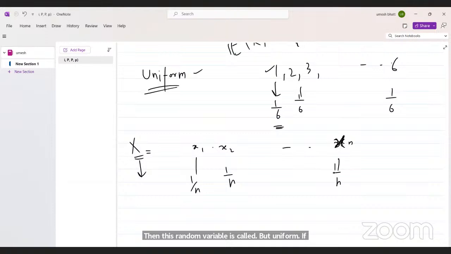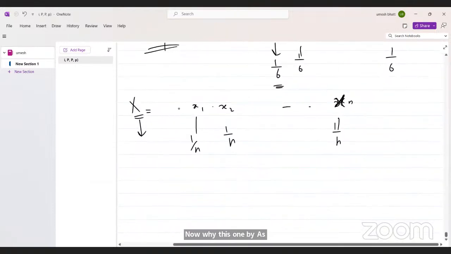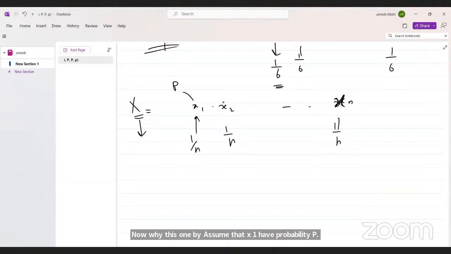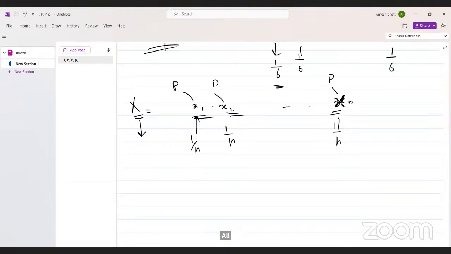Now why did this 1 by n come? Assume that x1 has probability p. Then according to the uniform, x2 also has p. All have p probability of occurring. Then what is the sum? Sum of p from i equal to 1 to n is what? 1.